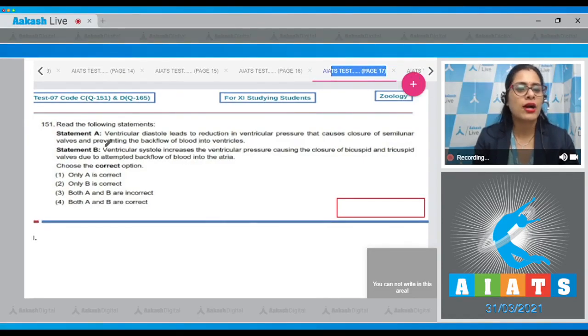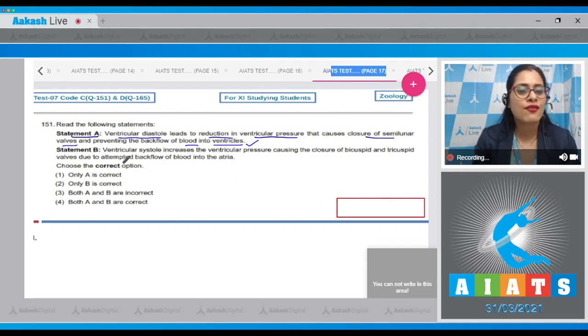Question number 151. Read the following statements. Very first statement is statement A. Ventricular diastole leads to reduction in ventricular pressure that causes closure of semilunar valves and preventing the backflow of blood into ventricles. And this is a correct statement.